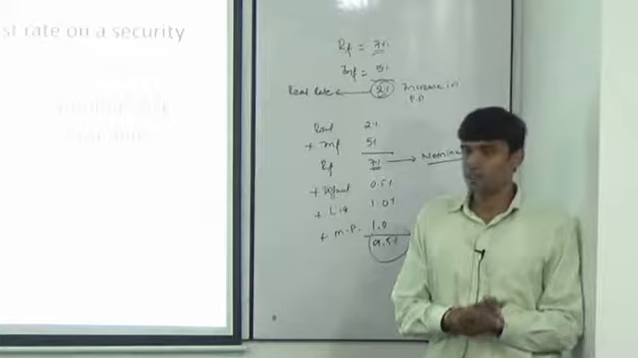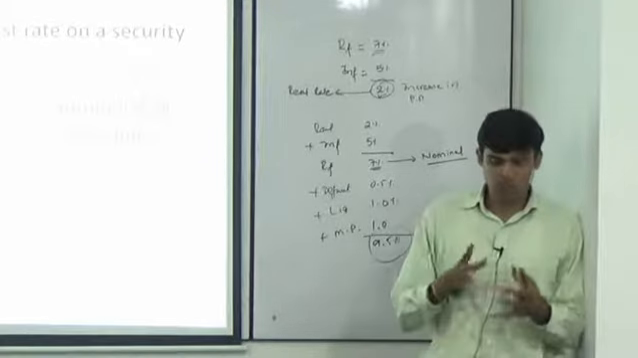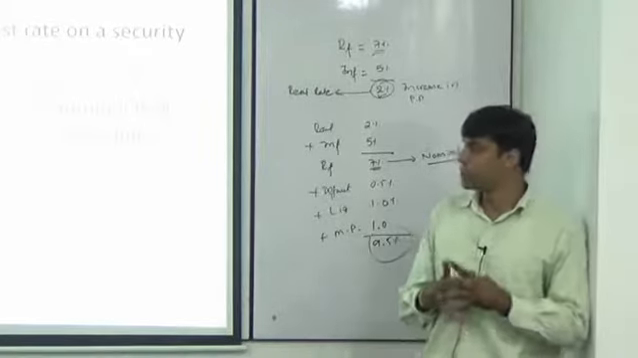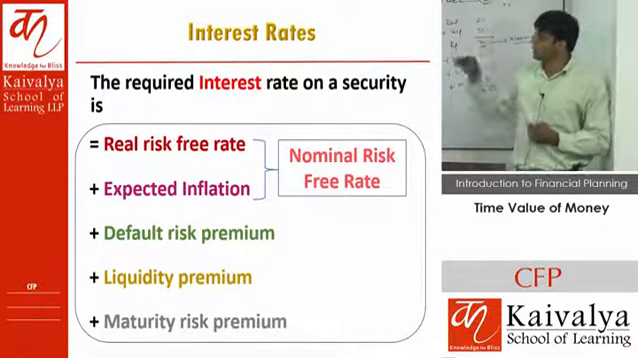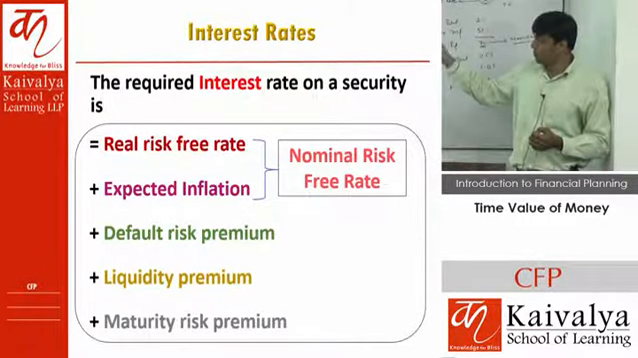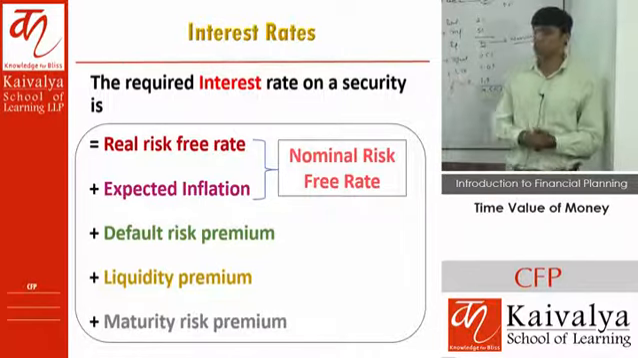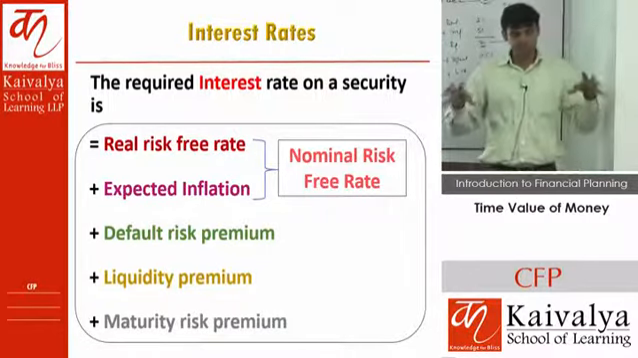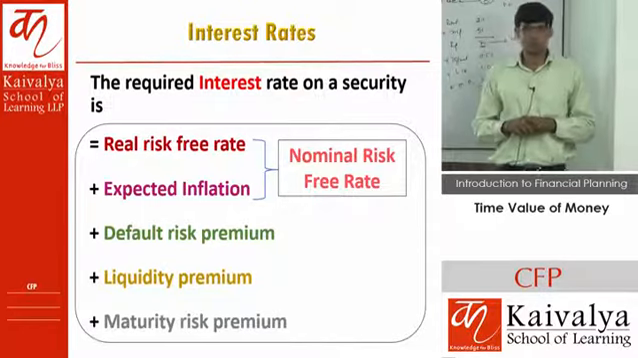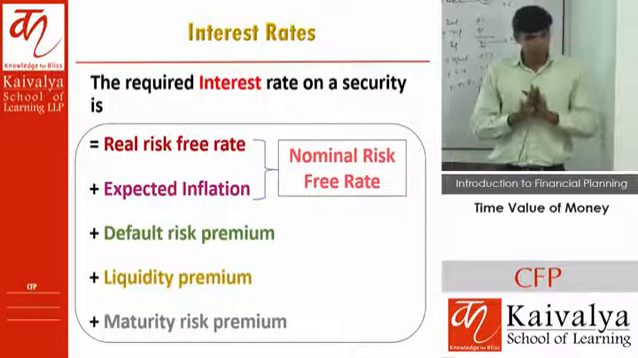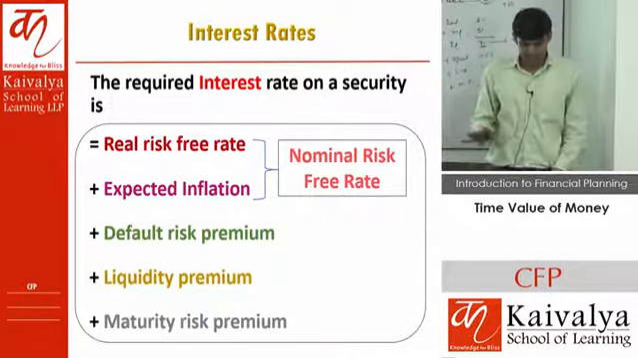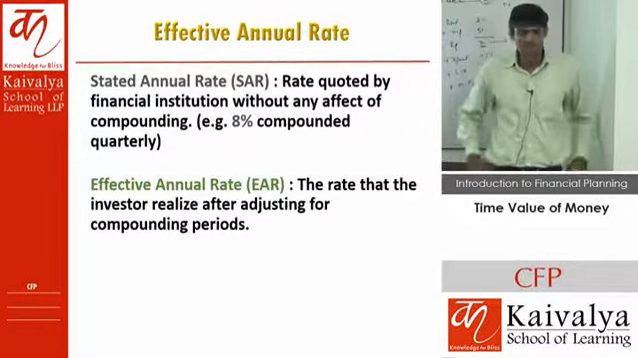True, these are the components of interest rate. So what defines our interest rate? First one is real risk-free rate, then inflation, then risk premium, but kaun sa? Default. Another is liquidity risk premium, and last one is maturity risk premium. These are the broad components of my interest rates. Correct? Now theory is over and we straight away get on to calculation.